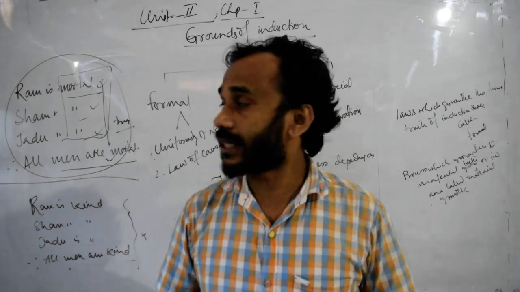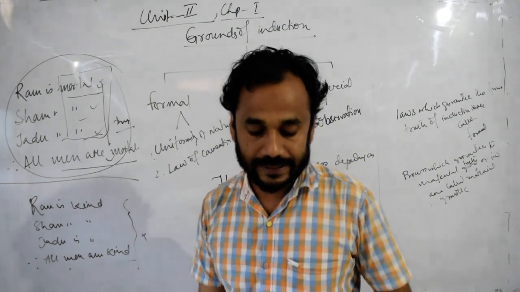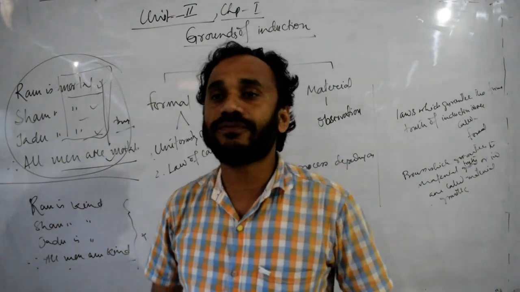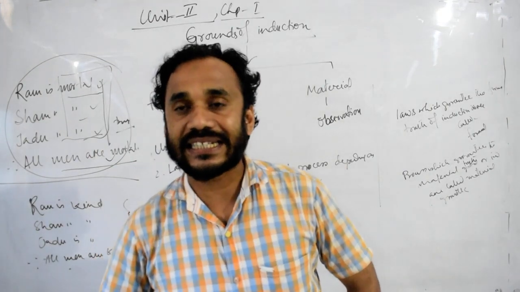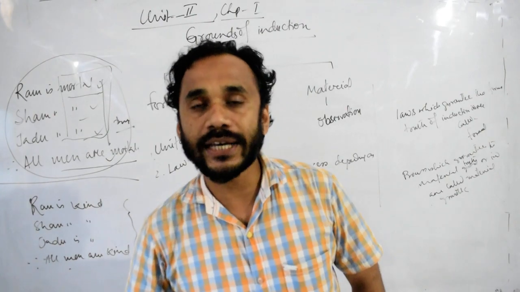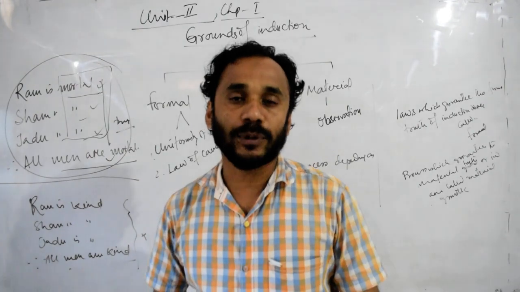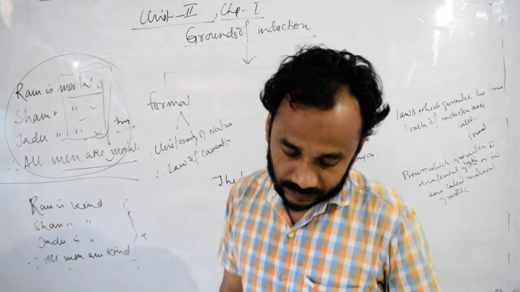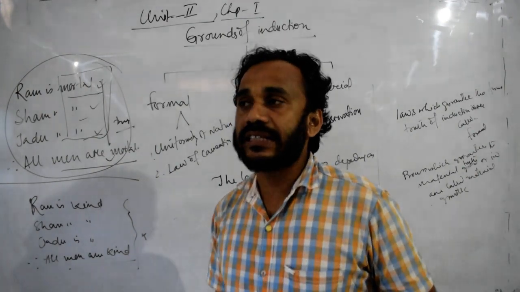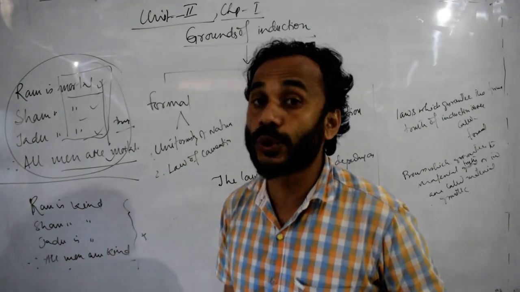All the conclusions that are established on the basis of some particular instances or observation of facts are general real propositions. But these general real propositions are not always true.